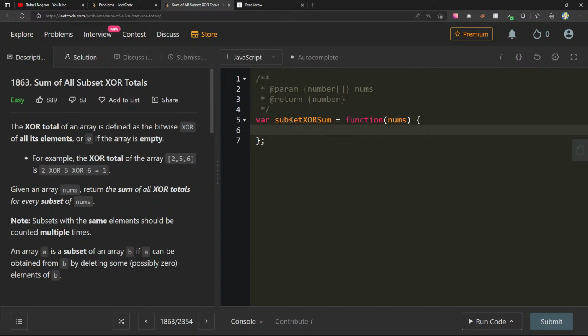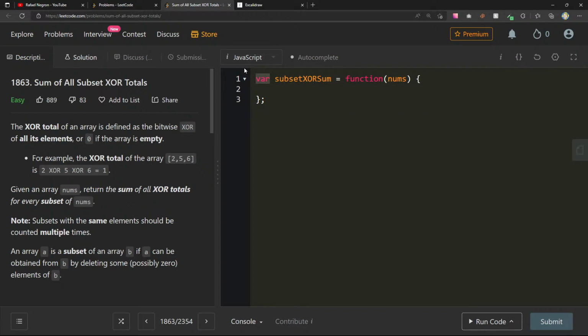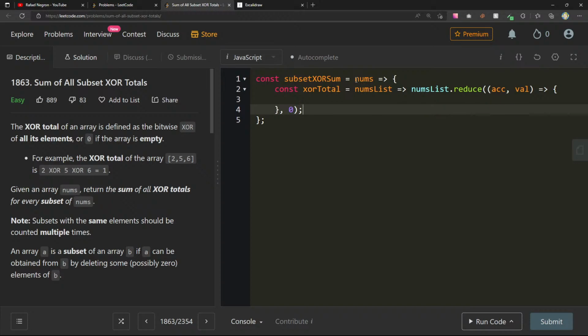Okay, so in here, let's create a new function. This is going to return a number. I just want to clean this up a little bit. Let's create something new in here. We can say const XOR total of, let's say, nums list. And here maybe we can just return nums list dot reduce ack val. Let's start off with 0.